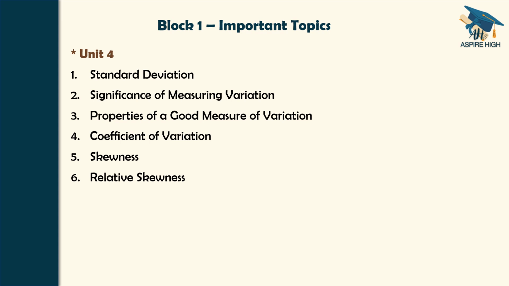If you see here, I have marked all 4 units in a separate color. Interestingly, all the 4, unit 1, 2, 3, 4, are very, very important. Block 1, be very thorough, because main questions will come and it is also easy for you to answer. Sometimes the main question has come in section B, which is a compulsory question. Problems are going to be asked and short notes are also there. So block 1 is very, very important. That's why I have marked all the units, unit 1, 2, 3, 4, in a separate identifiable color.